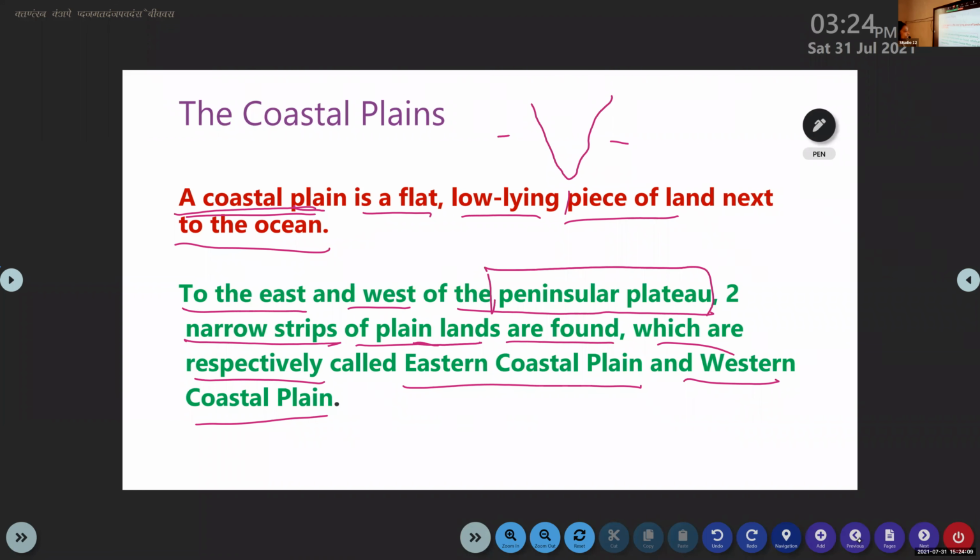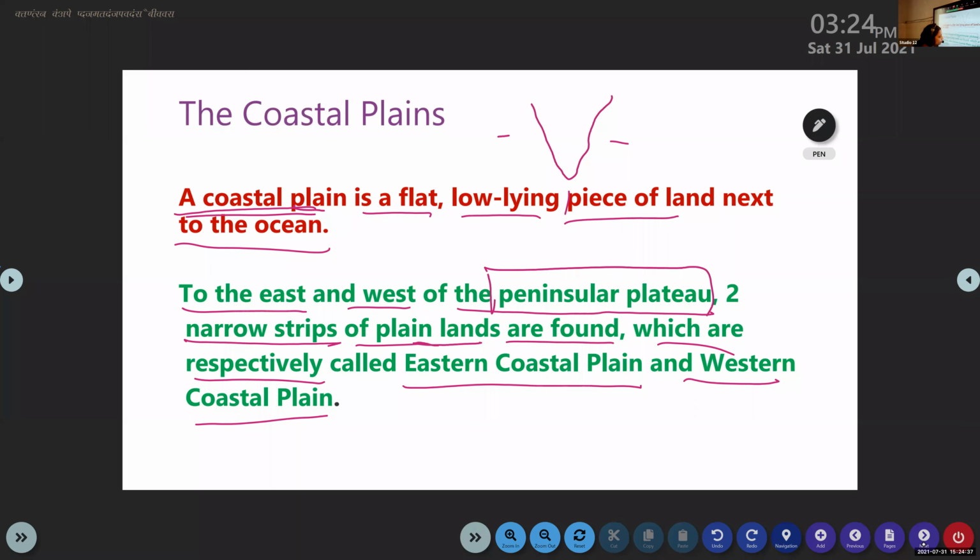Coastal plain. A coastal plain is a flat, low-lying piece of land near the ocean. To the east and the west of the peninsula plateau, two narrow strips of plain land are found, which are respectively called Eastern Coastal Plain and Western Coastal Plain.